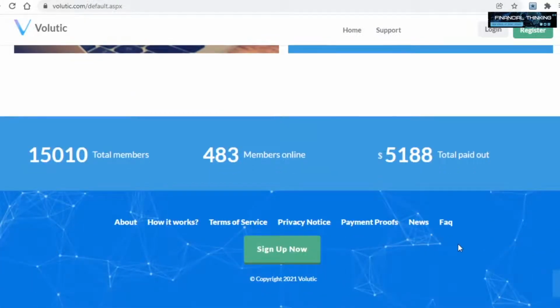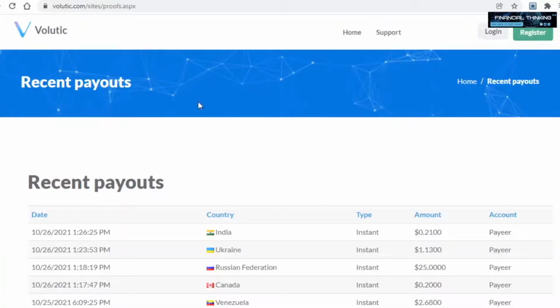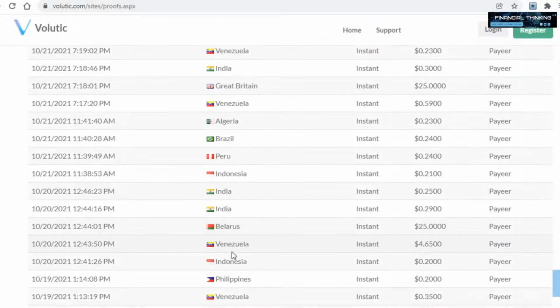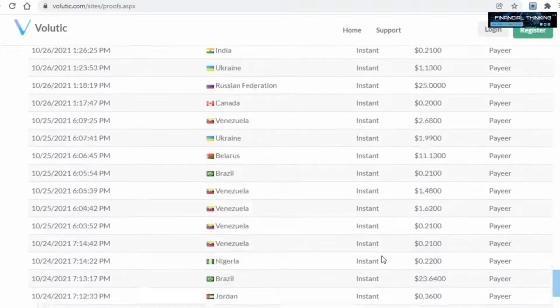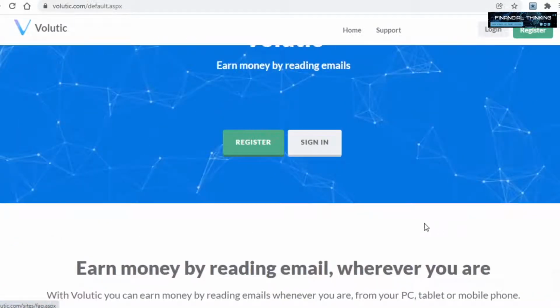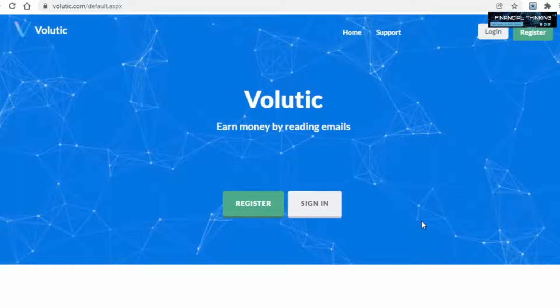And by the way, guys, for those of you wondering whether or not this site is real, you can check out their payment proofs by scrolling down to the bottom of the page and then clicking right here. As you will see on this page here, this website pays people all over the world for reading emails. This is also what you've seen in that intro way back in the beginning. So yes, this is actually a legit website and not a scam whatsoever. Now with that said, as I said before, we won't be reading emails on the site, hence the features it offers are in effect irrelevant for us. This is why I won't go over them, guys, since you can do that yourselves.